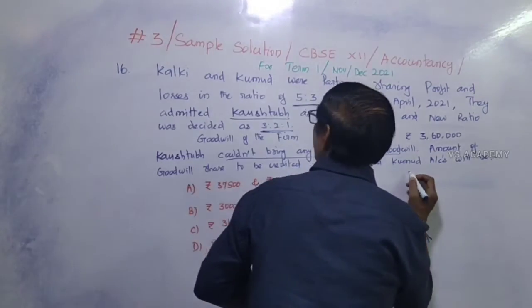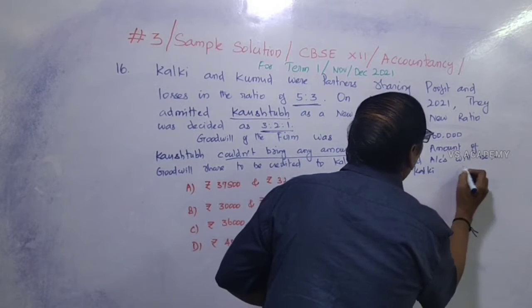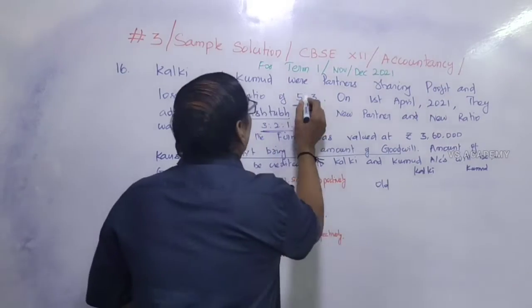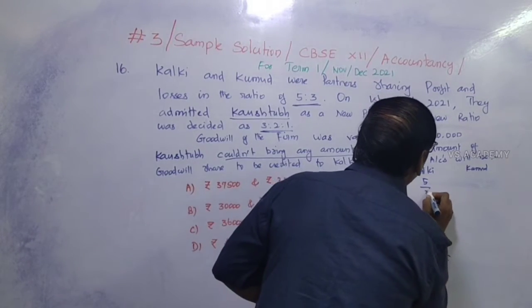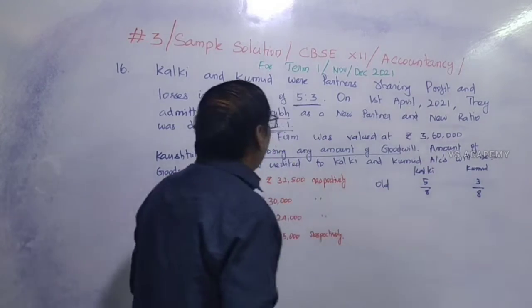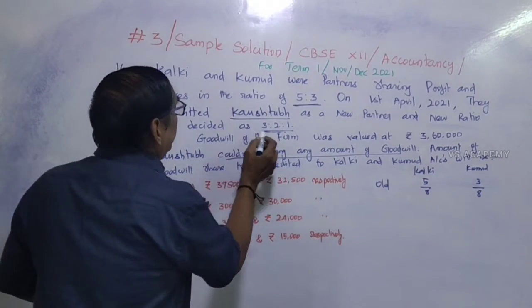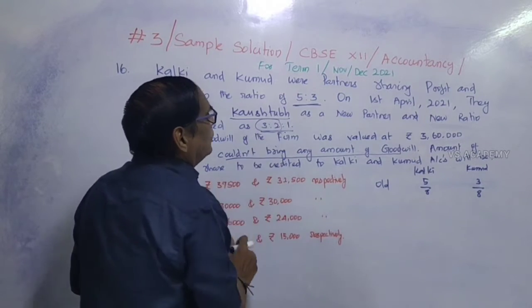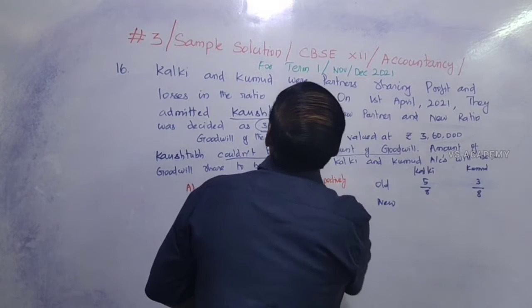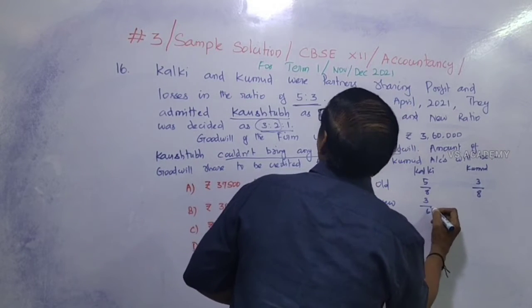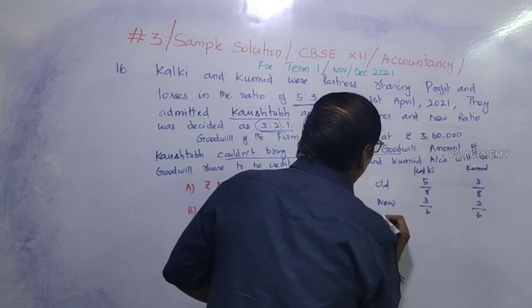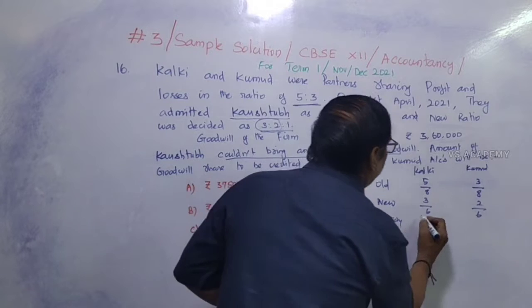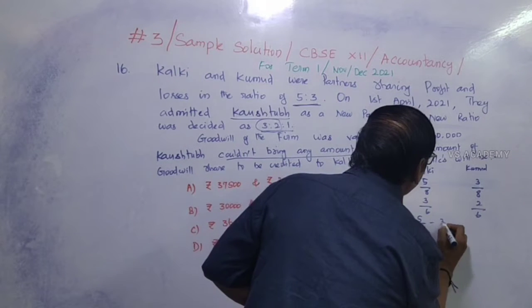So the old ratio between Kalki and Kumud is 5:3. That means 5/8, 3/8. The new ratio is 3:2:1, so new shares are 3/6 and 2/6. So the sacrificing ratio is old minus new, that is 5/8 minus 3/6.